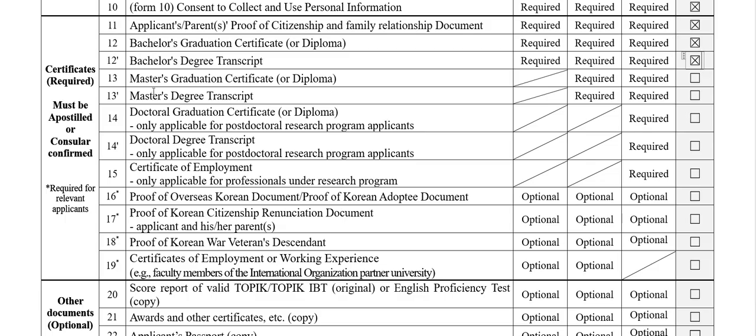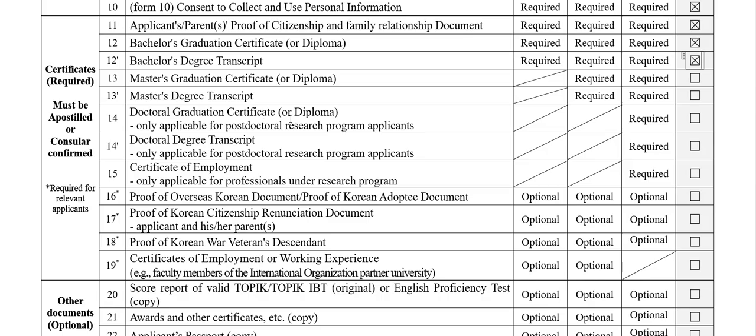If you are applying for a master's degree, this is applicable for you, like number 12. And if you are applying for a doctoral program, this is applicable for them. Master's graduation degree certificate and master's transcript, it is the same as what I said. For masters it is not required. For doctoral and research programs, this is required. If you are applying for masters, just leave them blank. The rest is not for you guys.